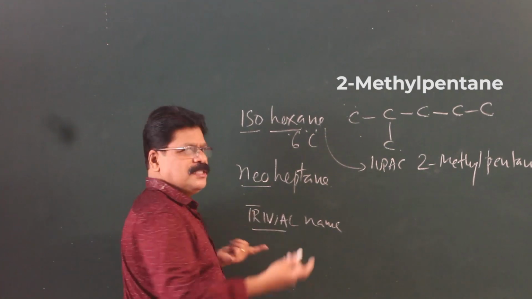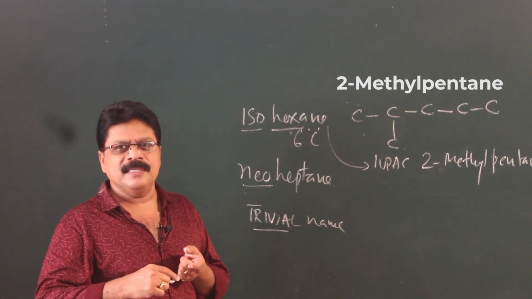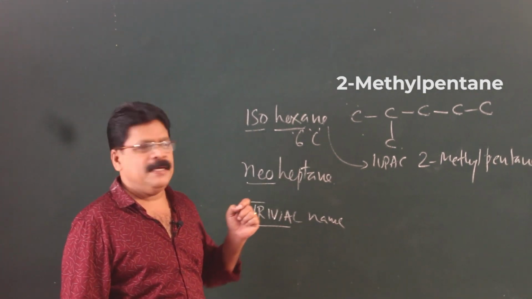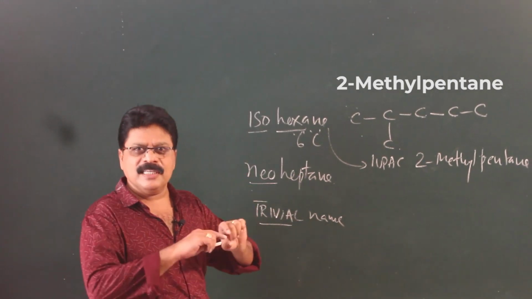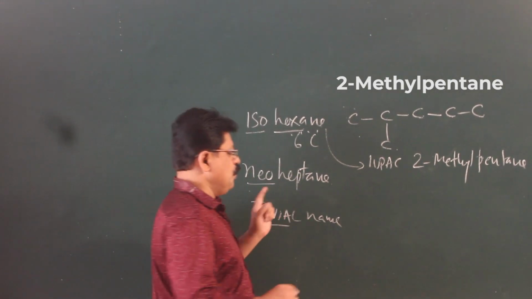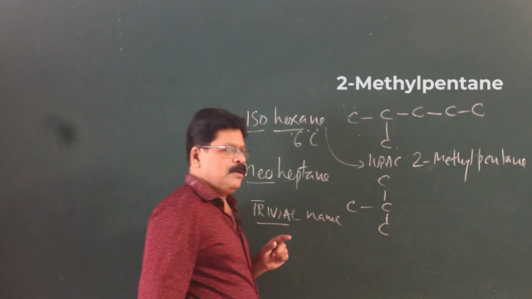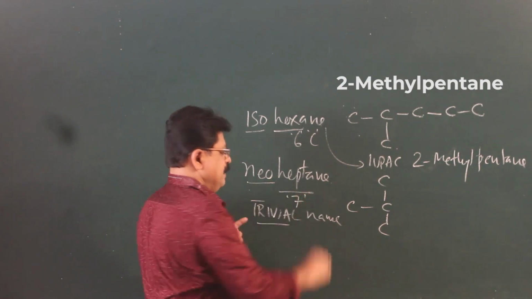Similarly, neo. What does neo mean? If the second carbon has 2 methyl groups, it refers to a neo arrangement. And here again the name heptane indicates the total number of carbons, not the straight chain. So, neo will be this. Total number of carbons 7.